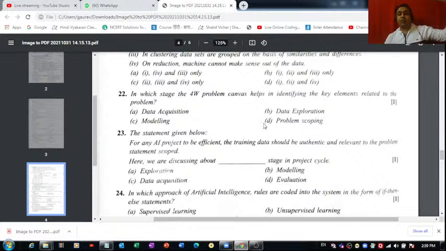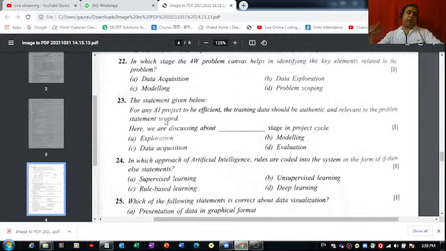Why? Because just after problem scoping, we have this 4W problem canvas tool, in which we try to find out what all stakeholders are going to be affected by the problem we have scoped. Why do you think that the problem we have scoped is actually a problem? That's what we have to write about in the what parameter, not in the why parameter. In the why parameter we write about why the solution we are going to provide the customer or the stakeholders with is going to benefit the stakeholder.